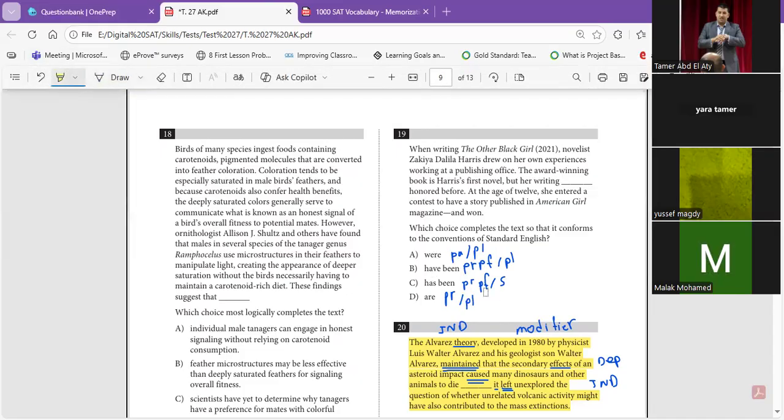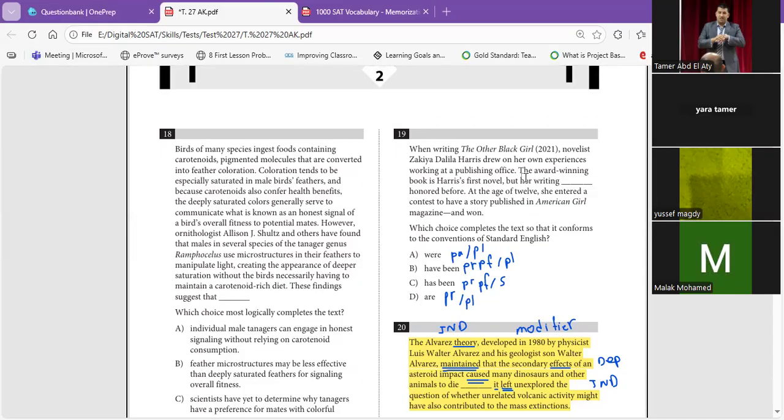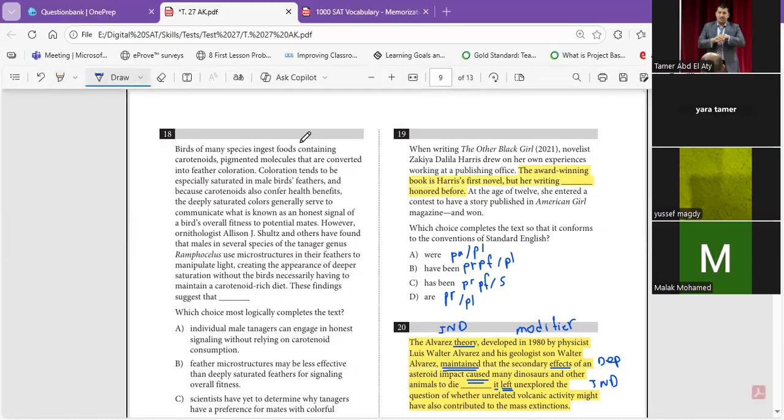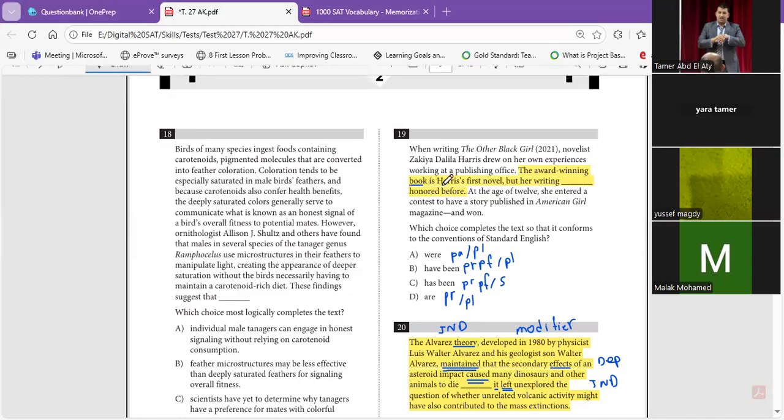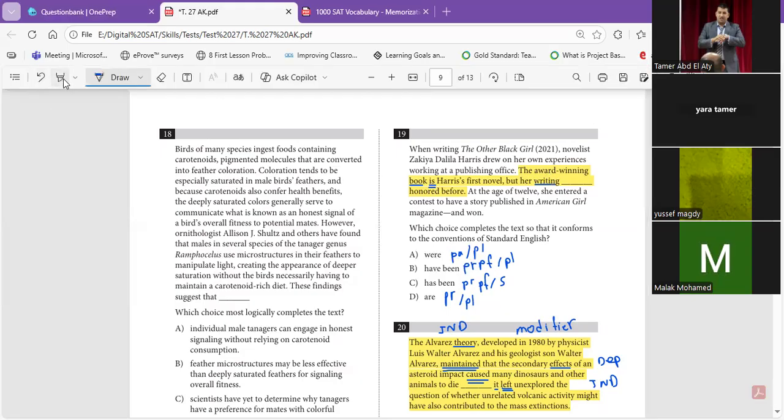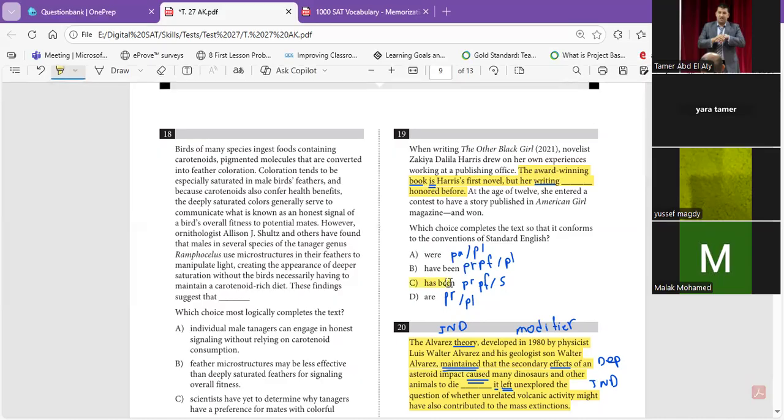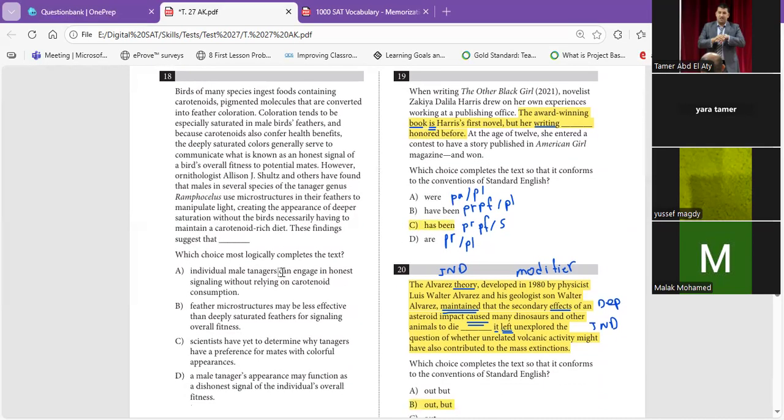This is not verb form. This is subject-verb agreement. So let's look at the sentence here. Yes. The award-winning book is. Okay. We have book, subject, is, verb. So this is independent. Harry's first novel, comma, but her writing. Writing is the subject. So now the odd one out succeeds with me. Has been. With an easy way.